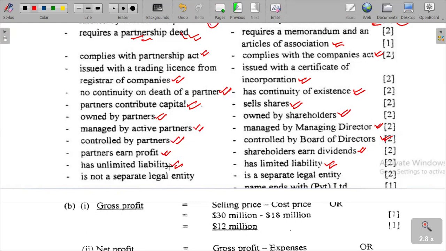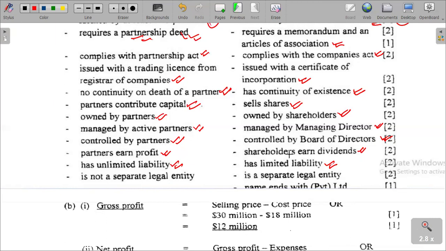And then unlimited liability means the partners are solely responsible for the losses the business can incur, which is to say that in cases of losses, the partners have to put in their money, their private properties, in order to sustain or resuscitate the business. In terms of limited liability, the shareholders can only lose to the extent of their investment.